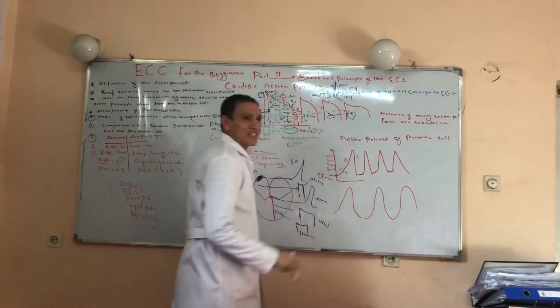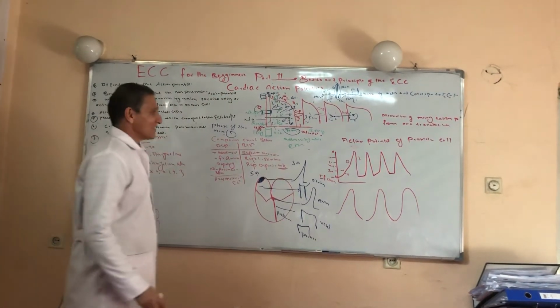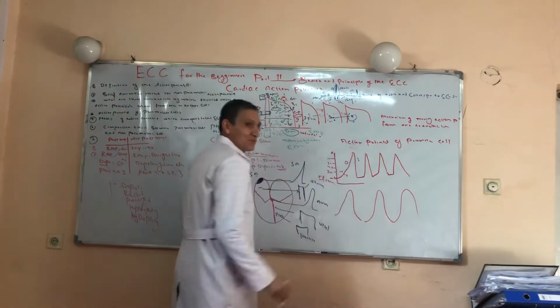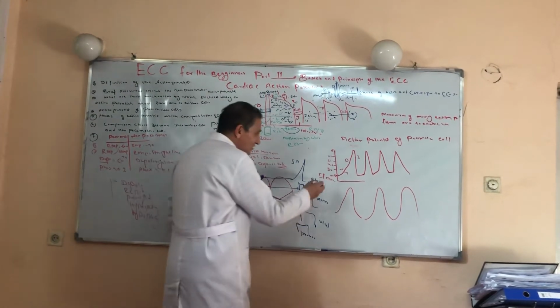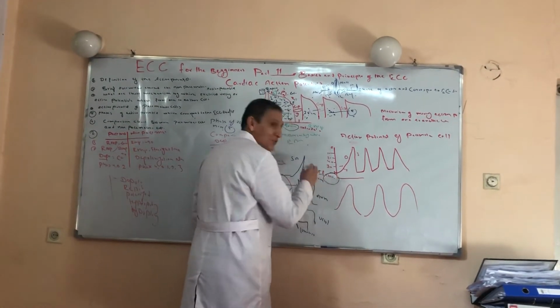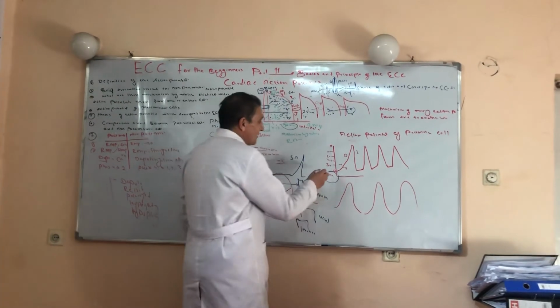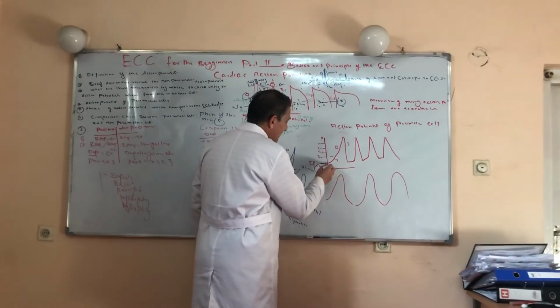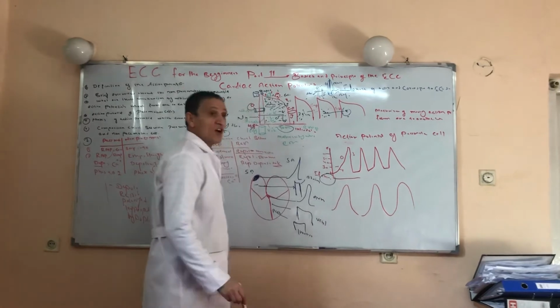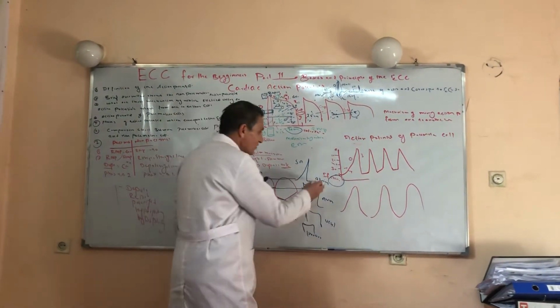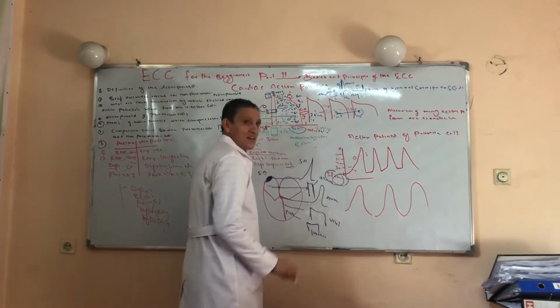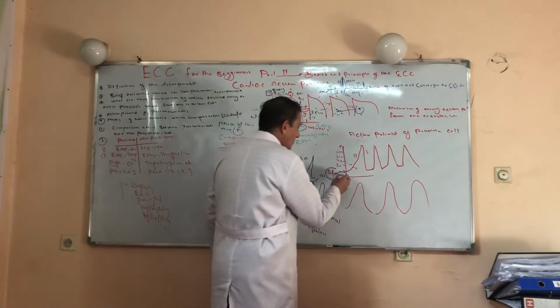We have discussed already the non-pacemaker cells. Right now we'll be discussing the pacemaker cells. Remember, we started from the resting membrane potential. Remember, the resting membrane potential of the SA node and AV node does not produce a straight line. It produces a slope.